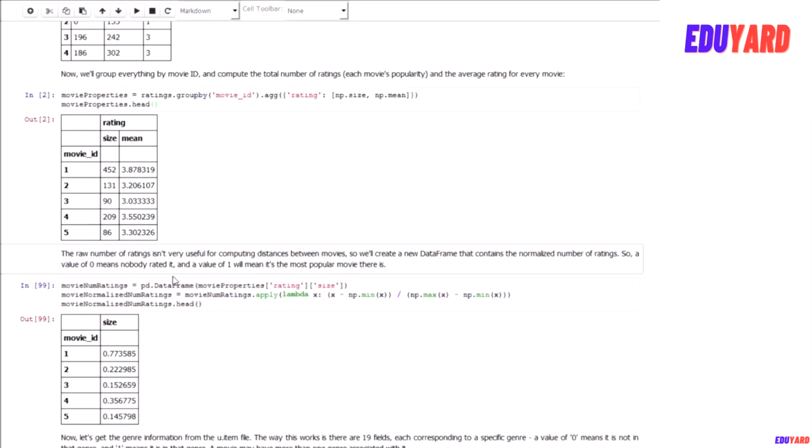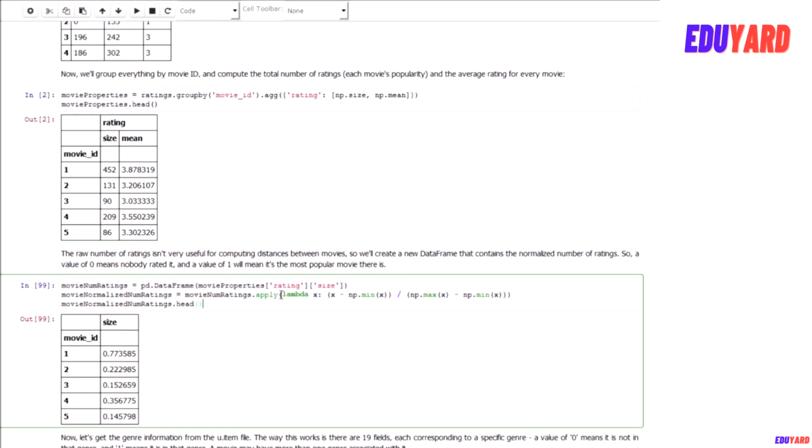Now the raw number of ratings is not that useful to us. I don't know if 452 means it's popular or not. To normalize that, what we are gonna do is basically measure it against the maximum and minimum number of ratings for each movie, and we can do that using this little lambda function here.